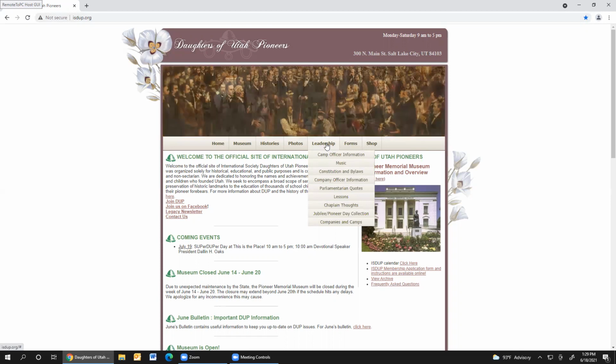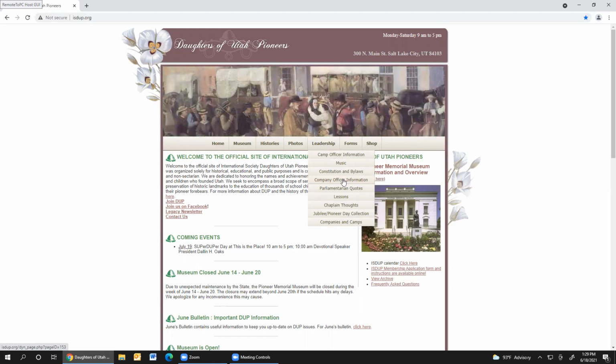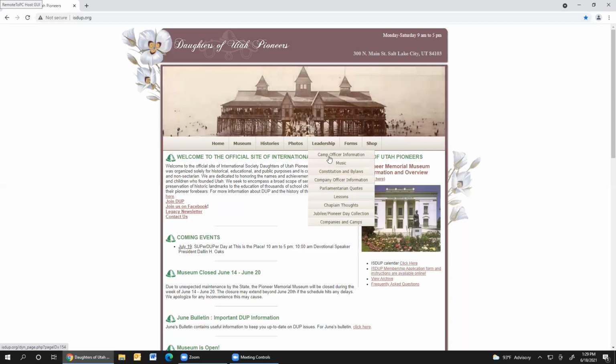And today we're going to spend most of the time talking to our company treasurers, whose information is in this section. But this will also apply to camp treasurers and to those who serve on a museum board as a treasurer. Before we begin with the company officer training, let me show you where your more specific training will take place.